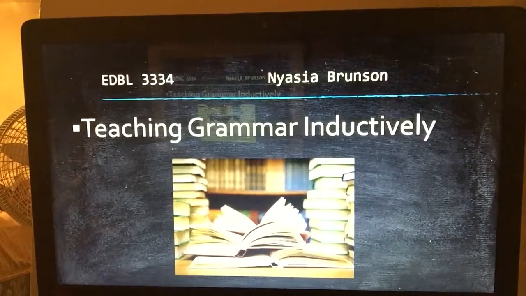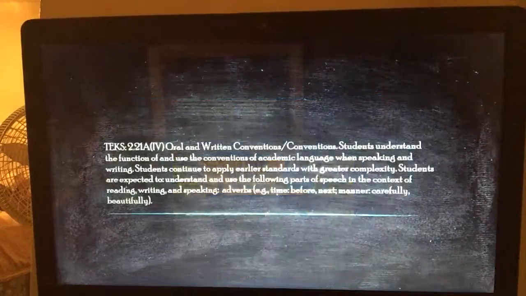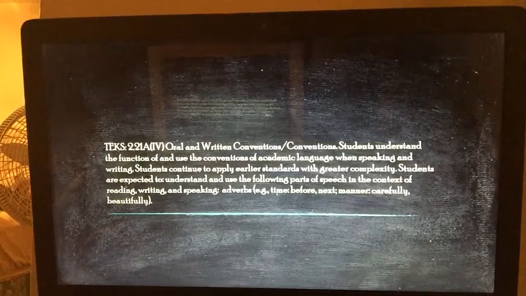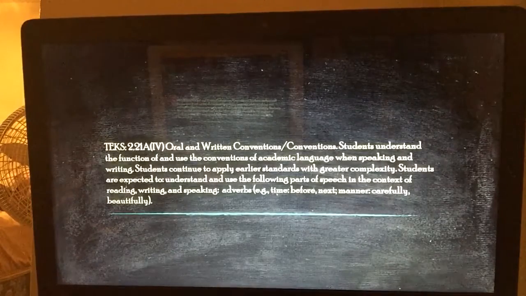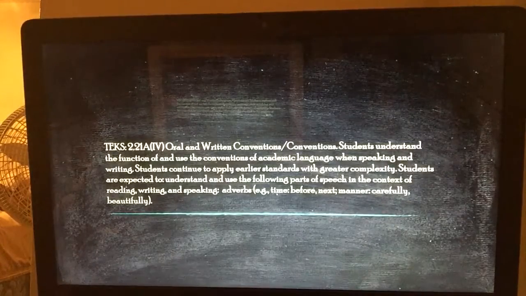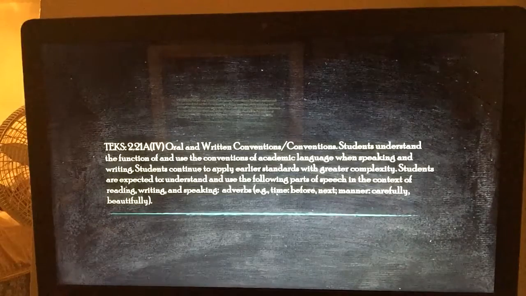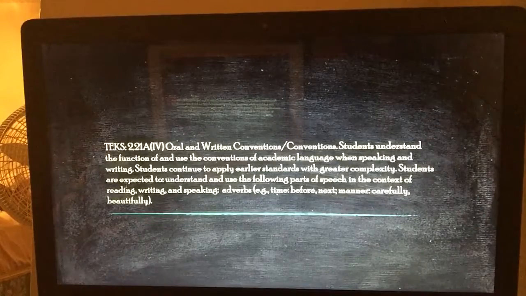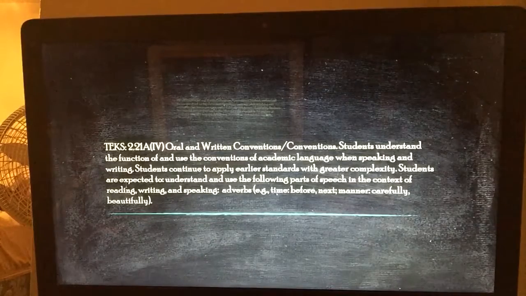EDBL 3334, Teaching Grammar Inductively. Our TEK today is 2.21a, Oral and Written Conventions. Students understand the function of and use the conventions of academic language when speaking and writing. Students continue to apply earlier standards with greater complexity.